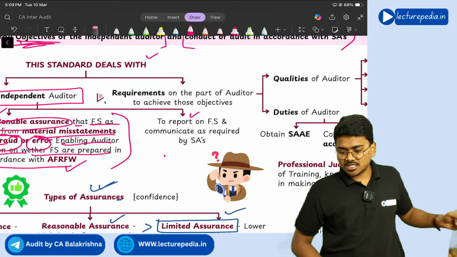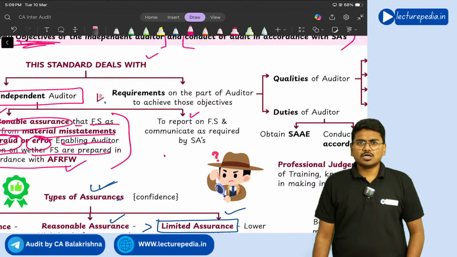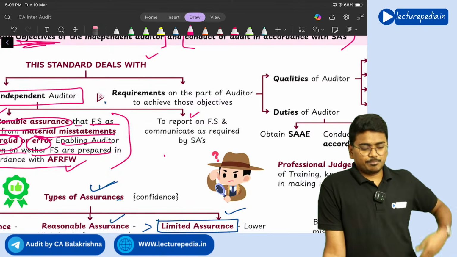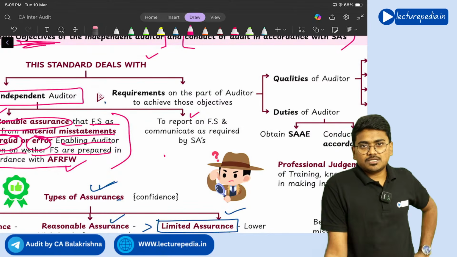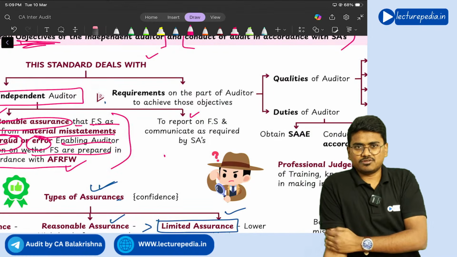So daily how many hours will this revision be done? See, mostly 2.5 hours to 3 hours. Based on the length of the chapter, it will vary from 2.5 to 3 hours. Mostly 2.5 hours.